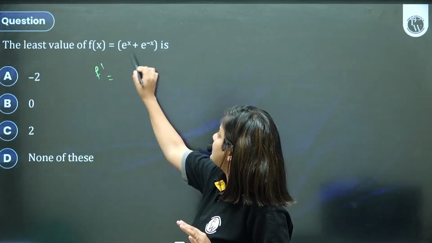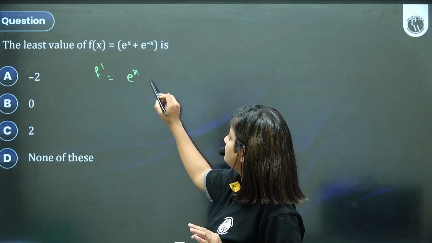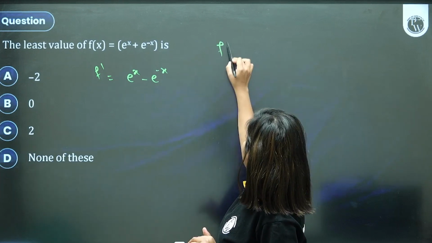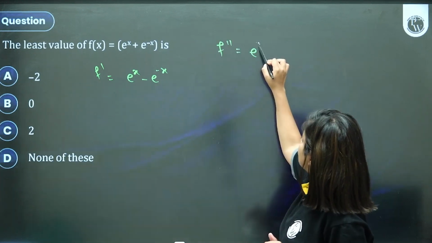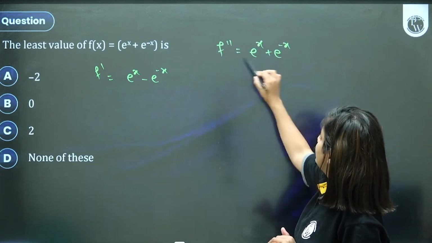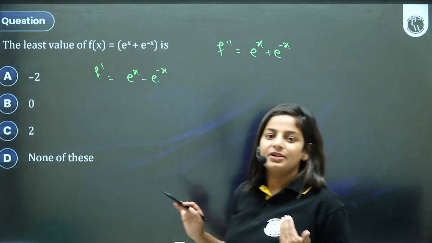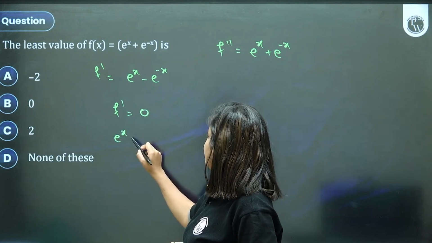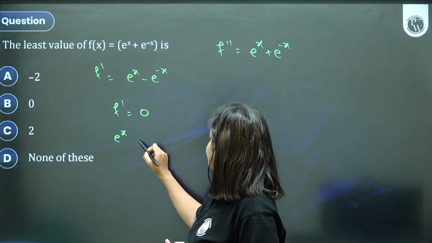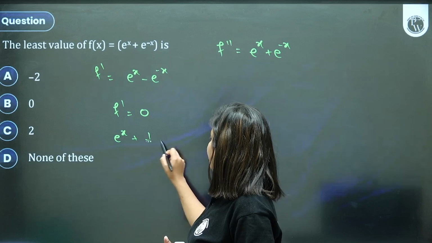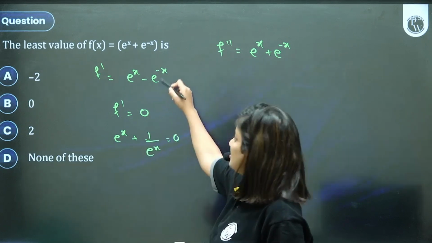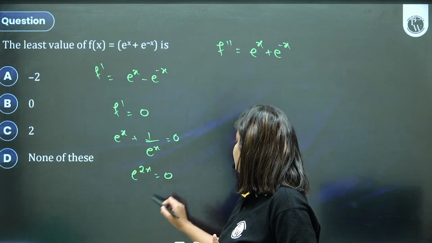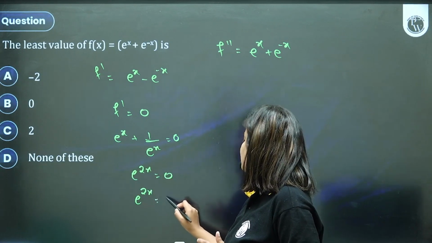f dash is e raised to x minus e raised to minus x. Double derivative will be e raised to x plus e raised to minus x. Let's try to find the critical point by putting the first derivative equal to 0. e raised to x plus 1 upon e raised to x is equal to 0. That means e raised to 2x is equal to